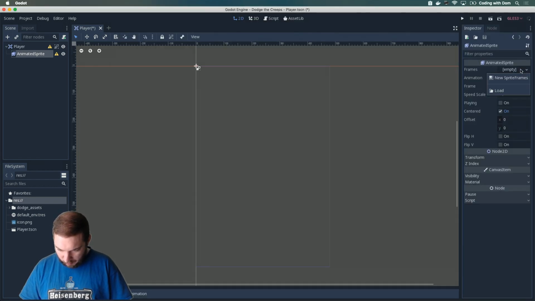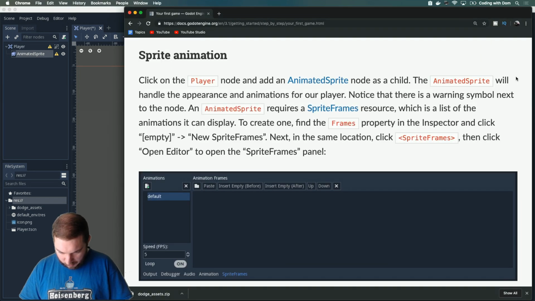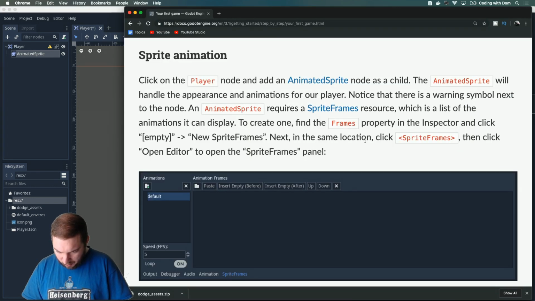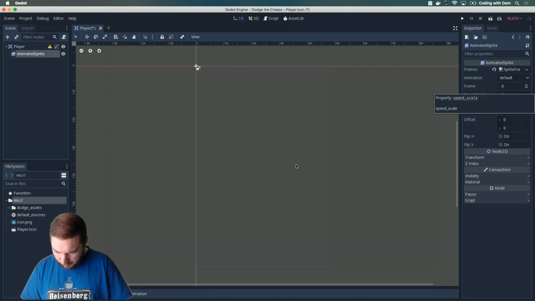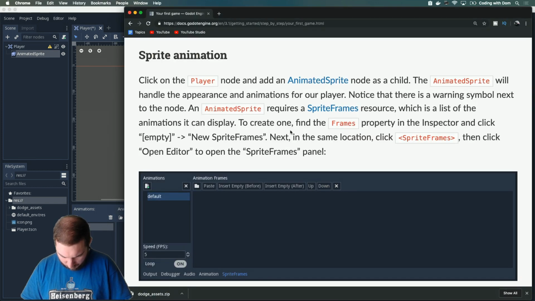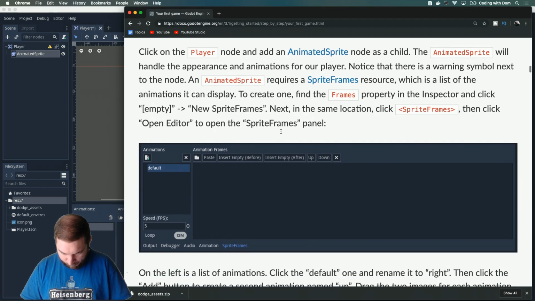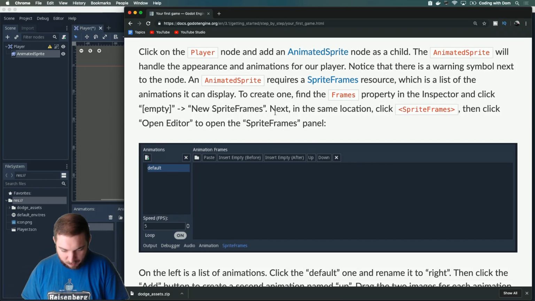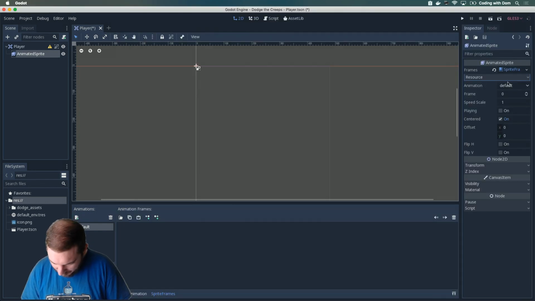Okay, Frames, there we go. And then click Empty, New SpriteFrames. There you go. And then in the same location, click SpriteFrames, then click Open Editor. Is this it? In the same location, click SpriteFrames and click Open Editor to open the SpriteFrames panel. Have I already done that? It looks the same, so I think it did it automatically when I clicked on this.